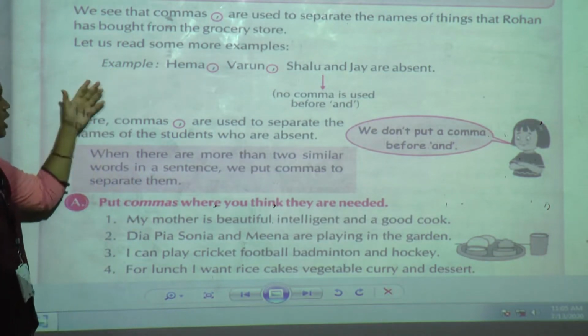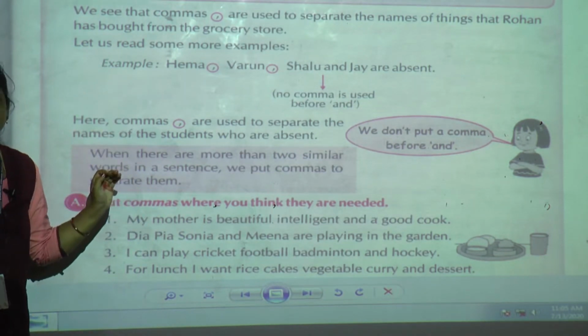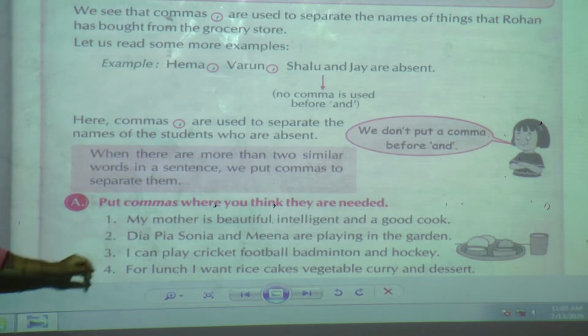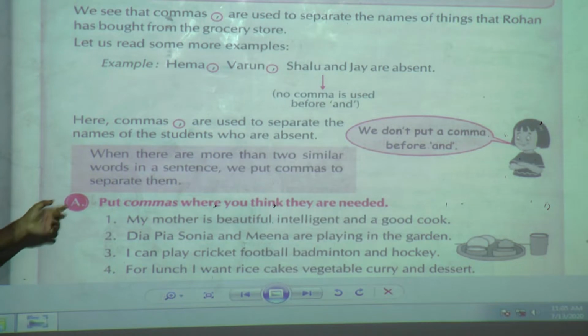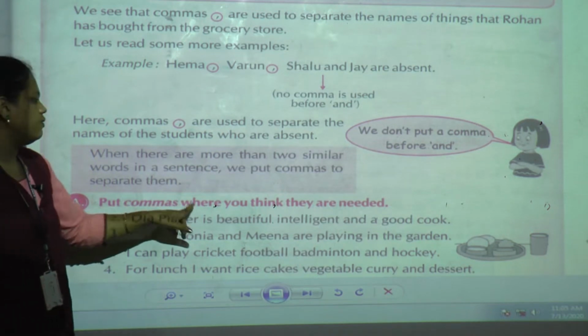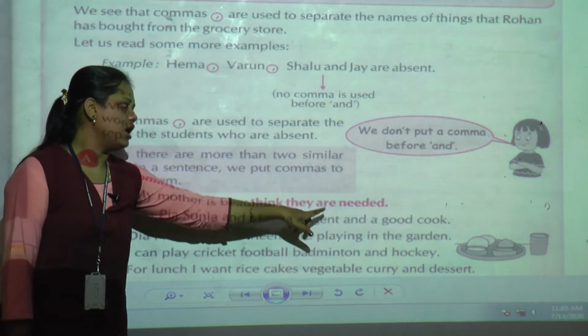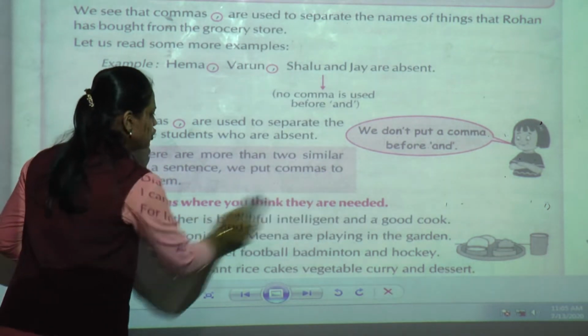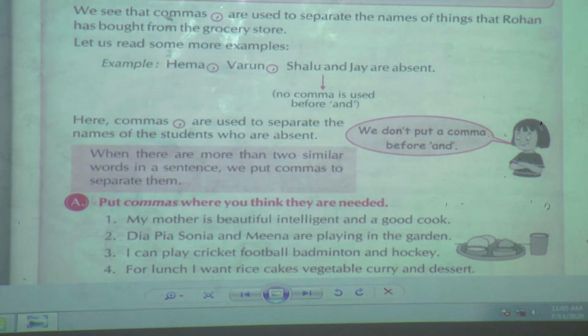Now related to this, we are going to solve our first exercise in this chapter. The first question is: put commas where you think they are needed. Here we are going to use the punctuation mark, the comma. What is the question it has given?